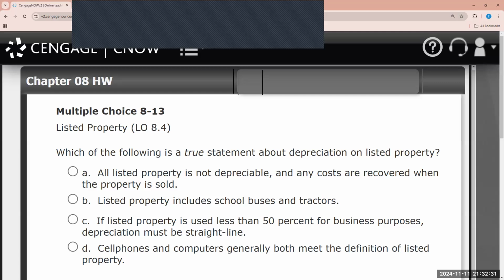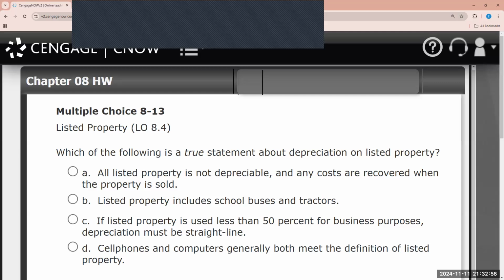So if the listed property is used 50% or less in a qualified business, any depreciation deduction needs to be calculated using straight line. So Uncle Sam put in place some nuances around these assets used in business that can also be used for personal purposes, which are referred to as listed property.